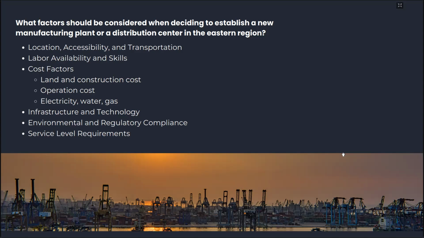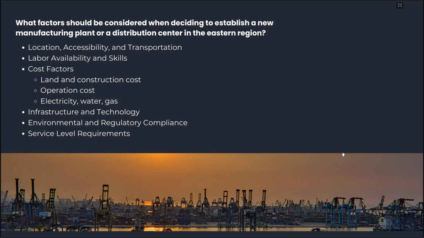So that needs to be considered. Also, the environmental and regulation compliance. This must be checked too if Indofood needs to open a new facility.